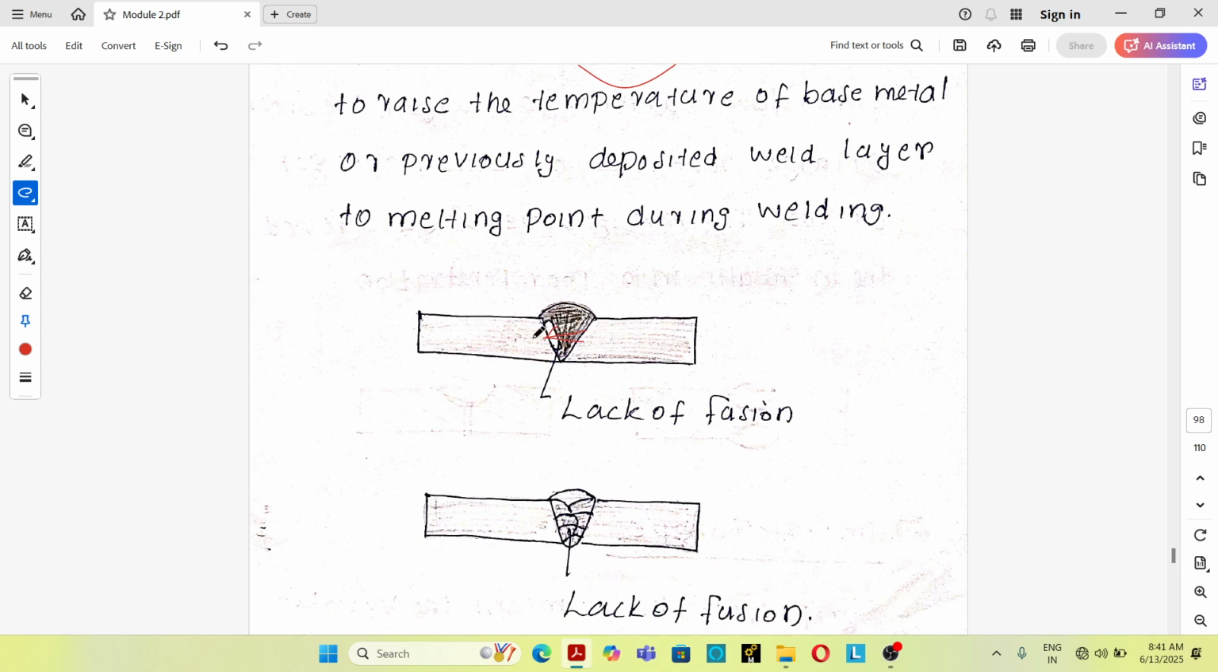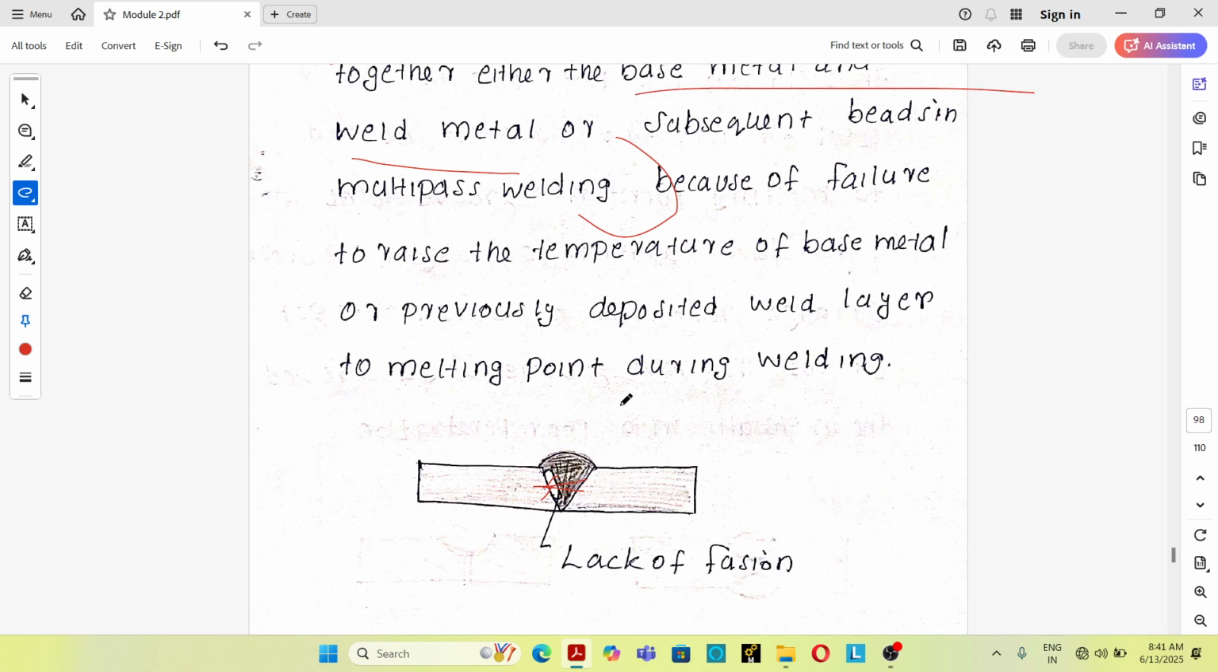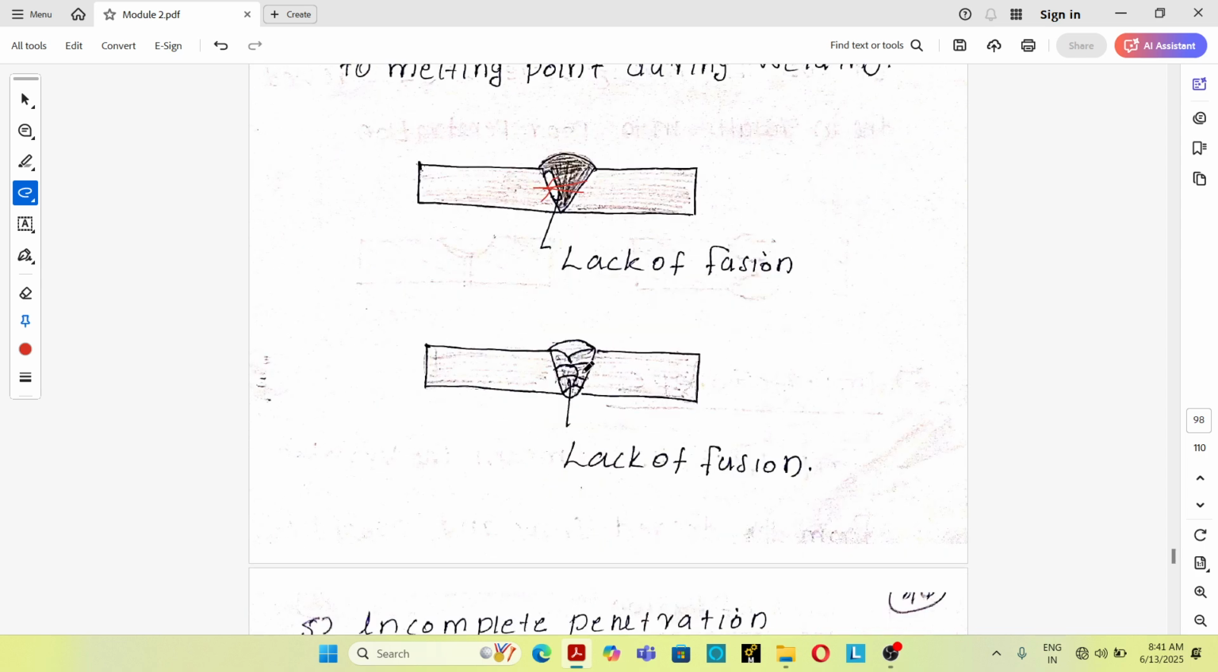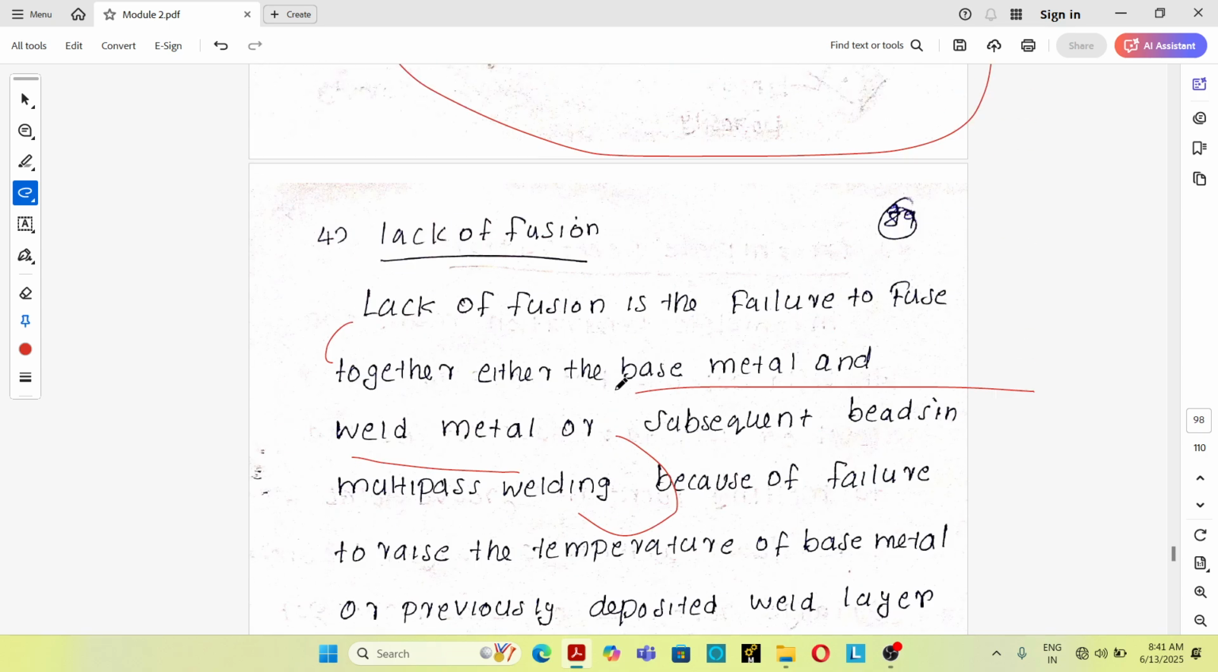See, in this figure you can see the failure to fuse the base metal and weld metal, or otherwise, if we are following a multi-pass welding process, failure to fuse subsequent beads. See, these are subsequent beads. If proper fusion does not take place between the subsequent beads, that is also known as lack of fusion.